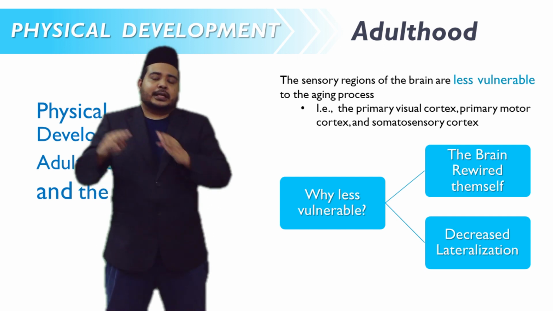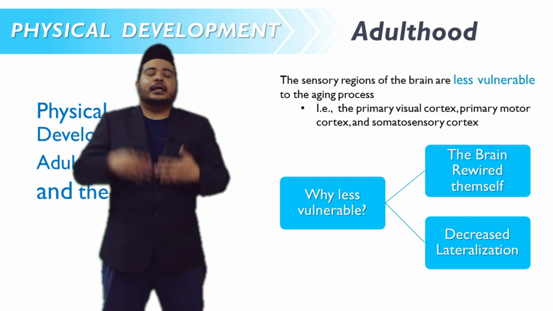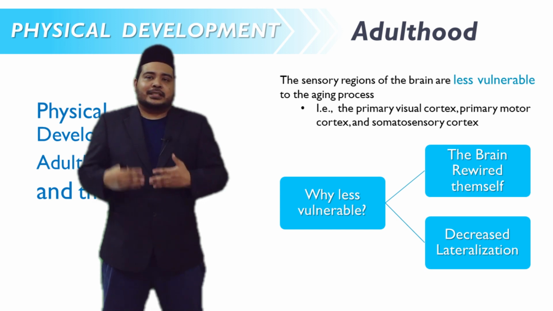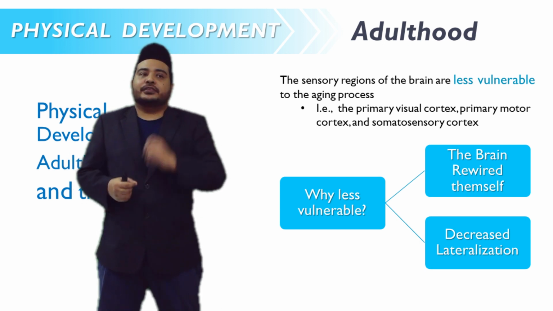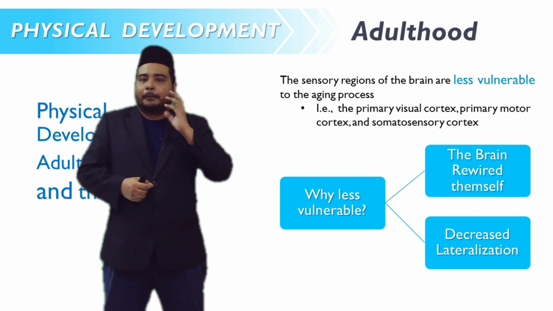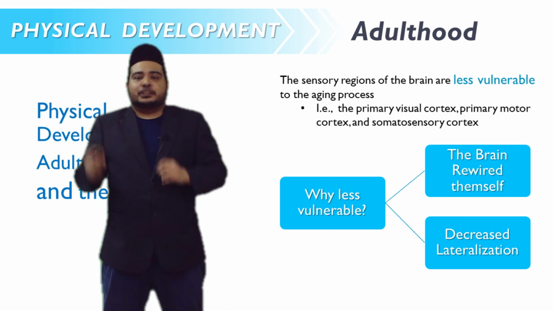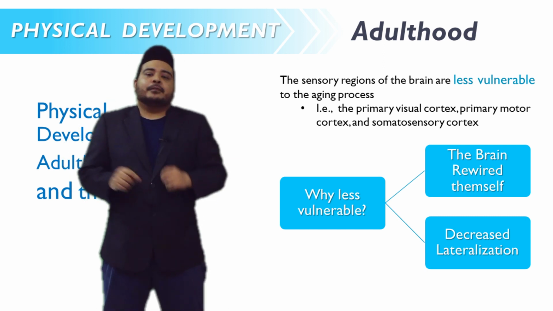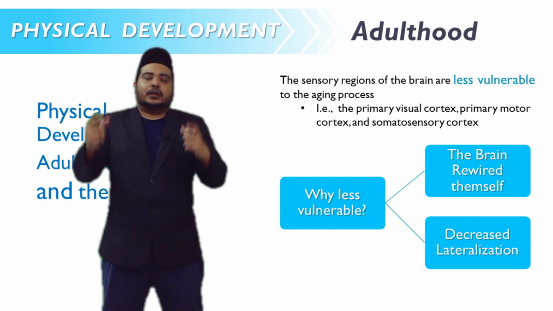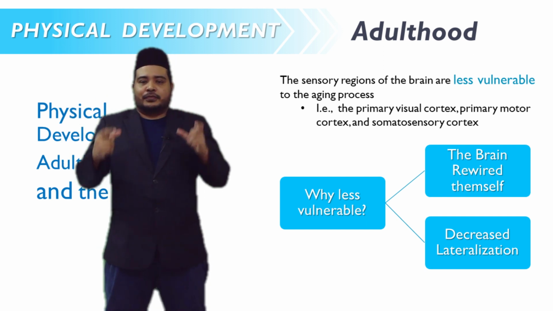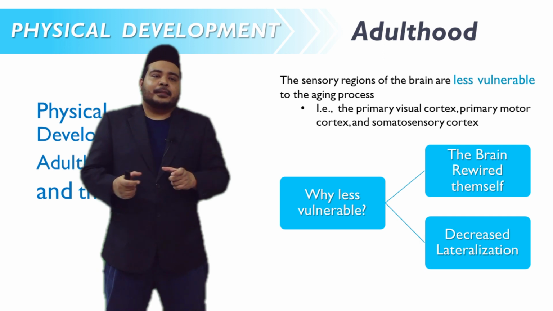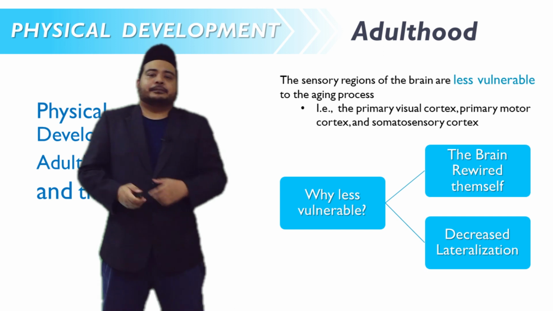Later, we are going to discuss this in more specifics. In a nutshell, lateralization is the process of specialization of the brain. Some part of the brain specifically focuses on arithmetic abilities, another part specifically focuses on language abilities. When we are getting older, this process of specialization decreases.